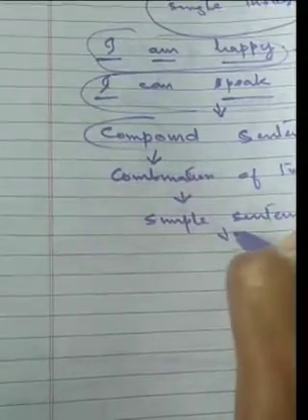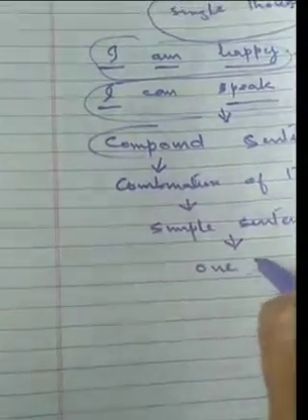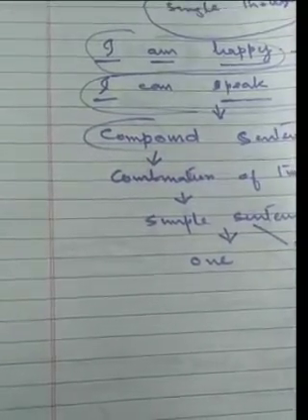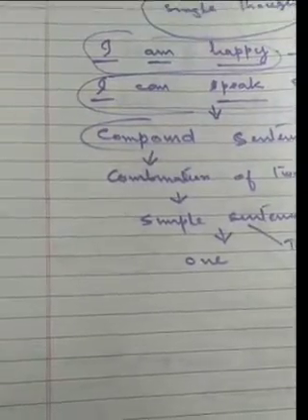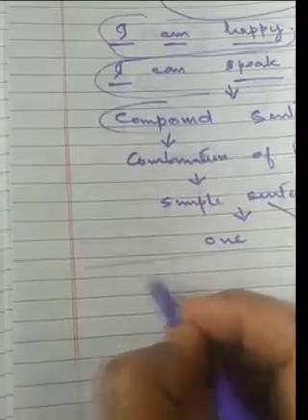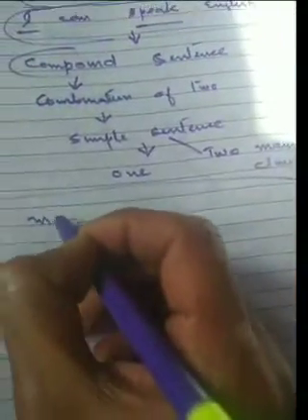One simple sentence has one clause, and when there are two simple sentences, then there should be two main clauses. So, the compound sentence is a sentence in which there are two clauses, but both clauses are main clauses.